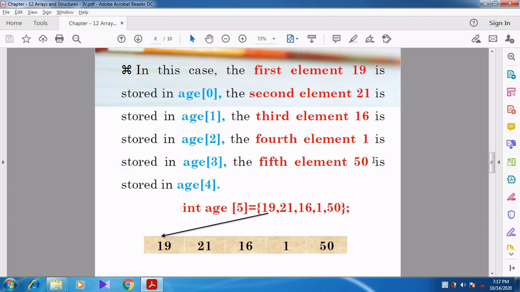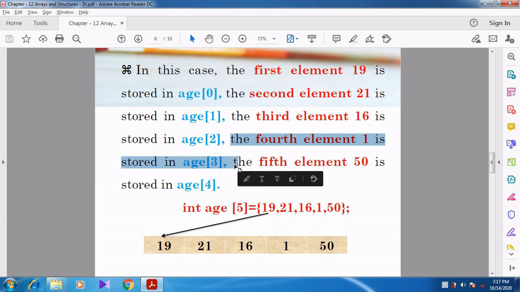Now you can see the memory representation, how the memory is represented. We have already discussed this in the previous video. In this case, the first element 19 is stored in age of 0, so age of 0 occupies 19. The second element 21 is stored in age of 1. The third element, 16, is stored in age of 2. The fourth element, 1, is stored in age of 3.